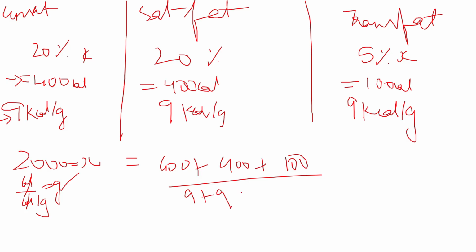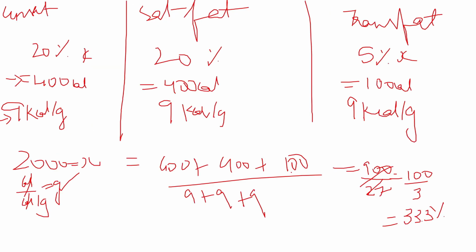You'll add 9 plus 9 plus 9, so the answer will be 900 by 27. So it is 900 by 3, which will give us 33.3. If we look into the options, you will find none of them matches. So you'll conclude that whatever you have solved till now is wrong. So this is not the proper method of solving.